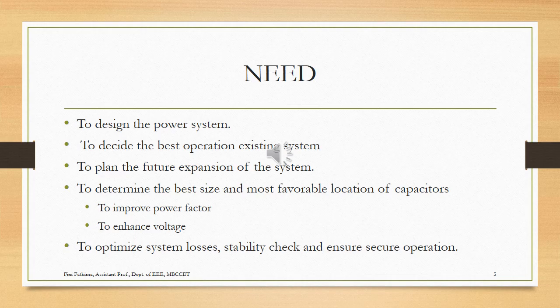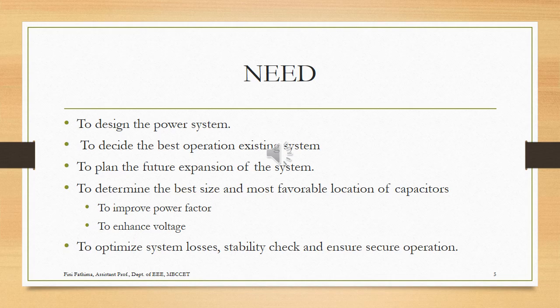We can also propose the capacity of a future generating station or substation, or what the future capacity of a particular nearby substation should be. Also, from this power flow analysis, we can optimize our system losses.